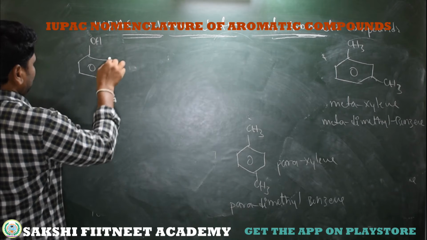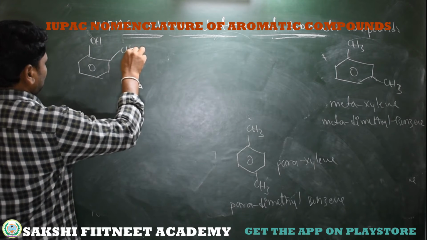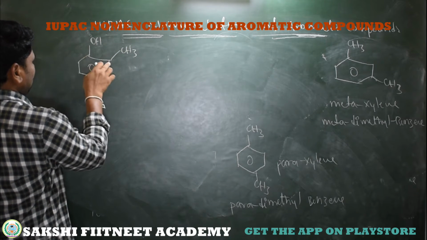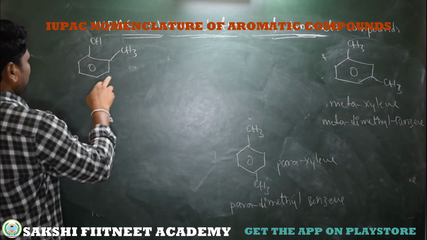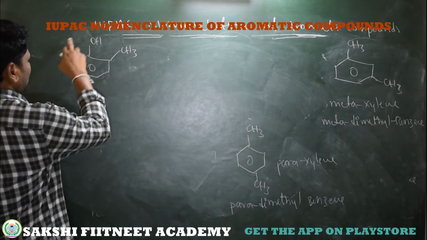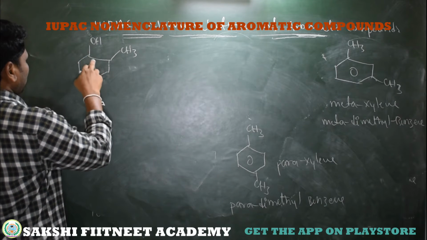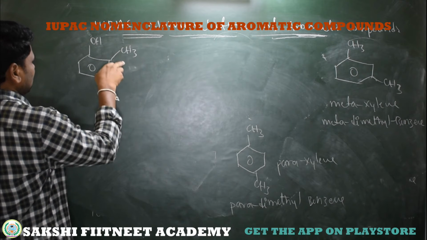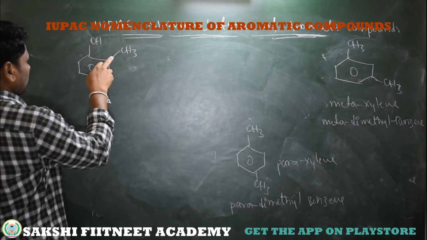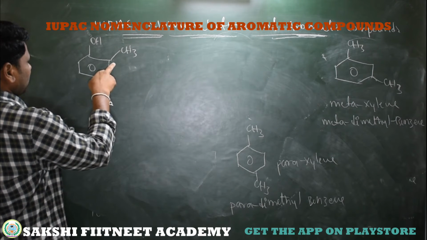Like here, this is an OH and we have CH3. These are disubstituted benzene, bisubstituted benzene. See, we are considering this group. See, OH bonded to the benzene is called phenol. So to this phenol we have CH3 at this position. So which is the major carbon, which is the reference carbon?